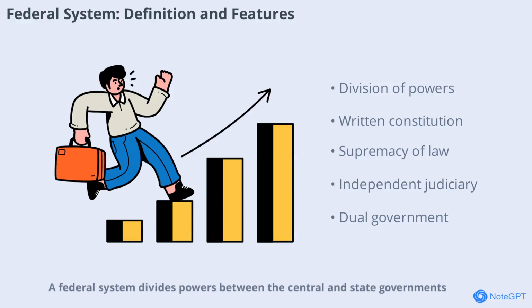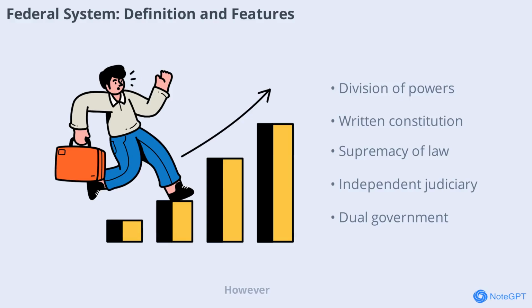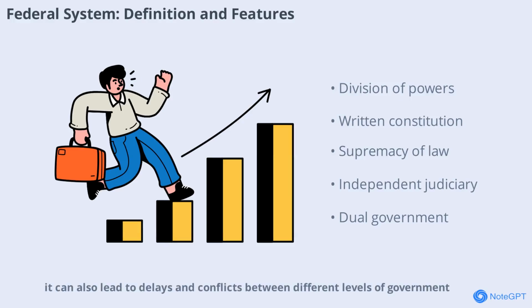Federal system divides powers between the central and state governments. Key features include division of powers, a written constitution, supremacy of the constitution, rigidity, independent judiciary, dual government, and usually a bicameral legislature. This structure allows for efficient administration, local self-government, and protection of regional interests, while preventing concentration of power. However, it can also lead to delays and conflicts between different levels of government.